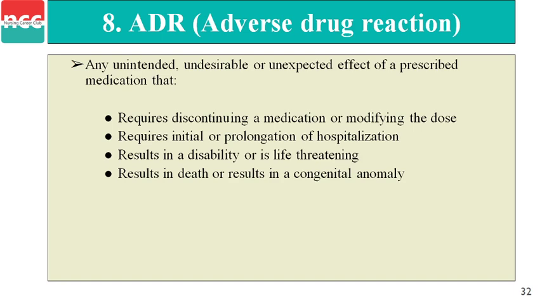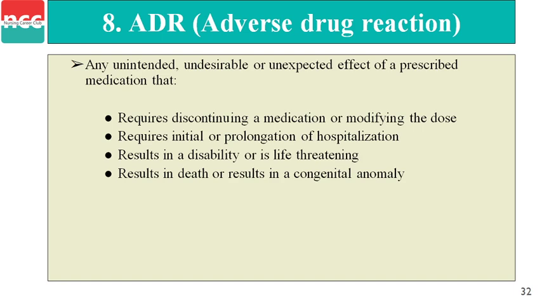So there are 4 points in this. First, it requires discontinuing a medication or modifying the dose. If the doctor discontinues that medication, or makes a modification like increasing or decreasing the dose, the doctor can do this. Second, it requires initial or prolongation of hospitalization, like the patient being prolonged in the same hospital for the same disease condition.